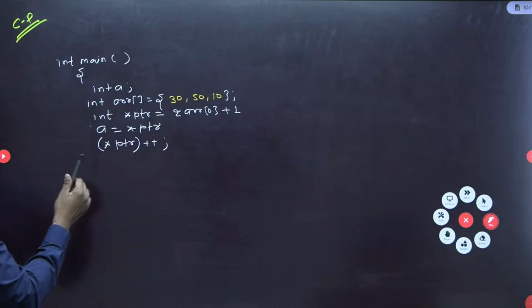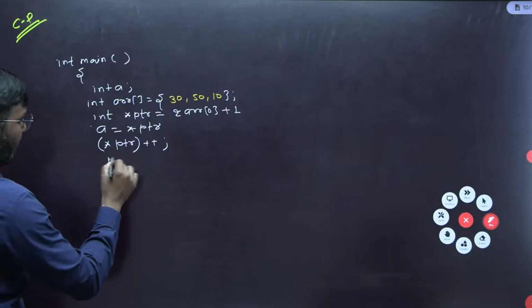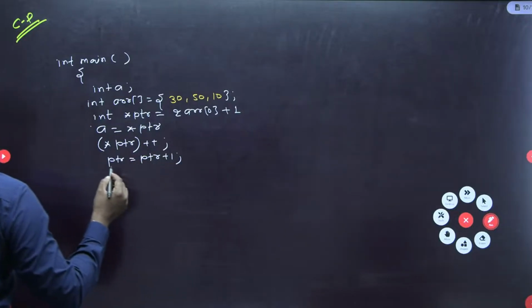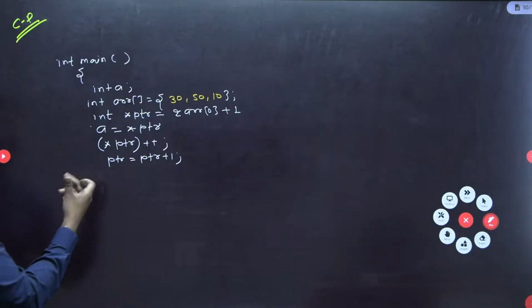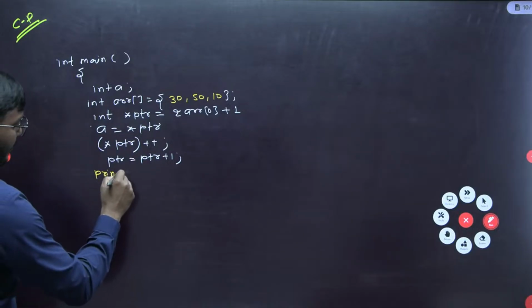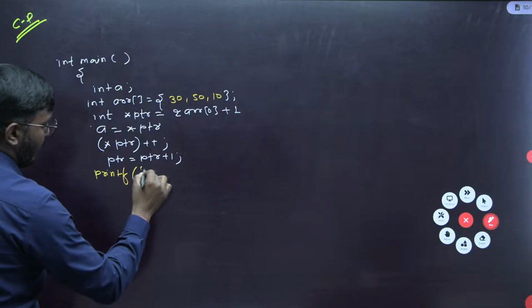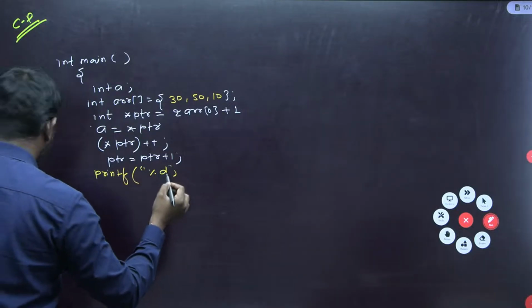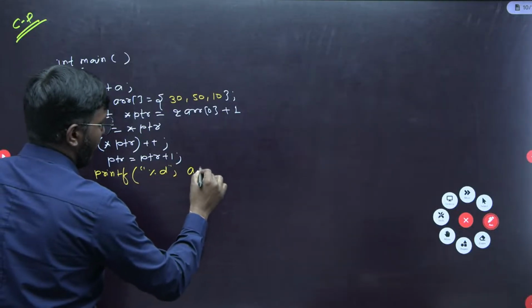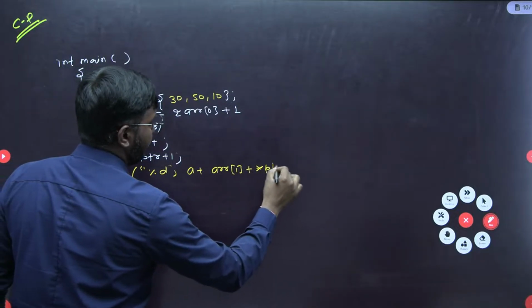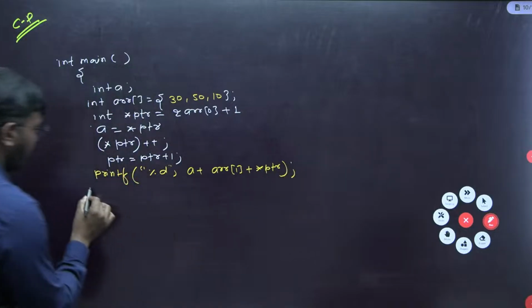Then we have ptr equal to ptr plus 1. The last statement is a printf statement, with %d, printing a plus arr[1] plus star ptr. This was the complete given question.